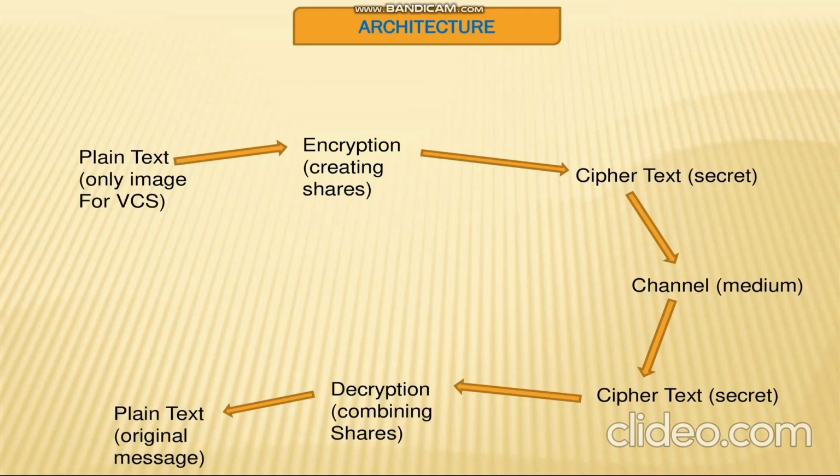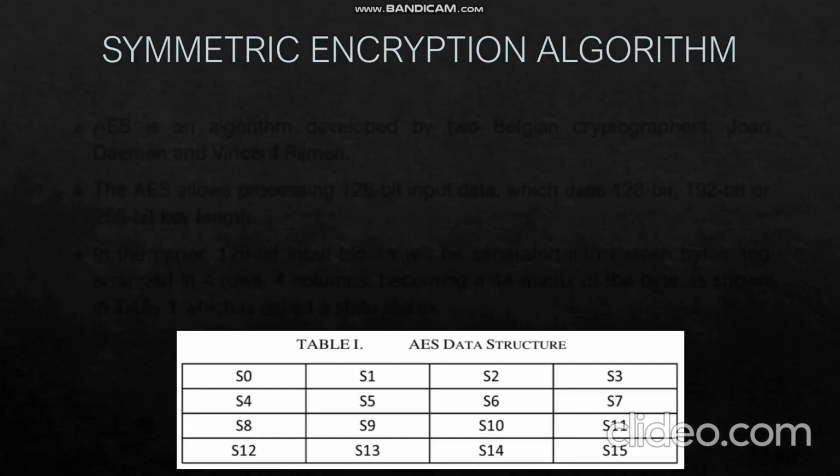Here you can see the architecture of how encryption-decryption works. First, the plain text is sent to be encrypted. Once it is done, it is converted into ciphertext, which is sent via a channel or medium to the receiver. The receiver will then decrypt the ciphertext and obtain the plain text with the key he has received. Now let us look at the symmetric encryption algorithm.